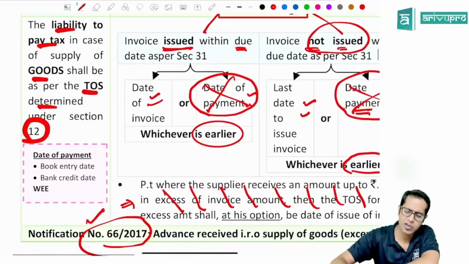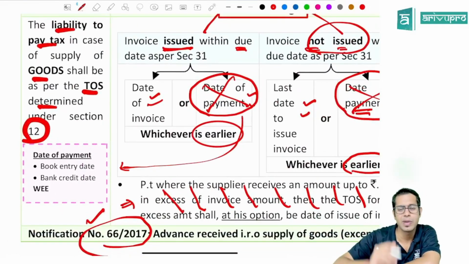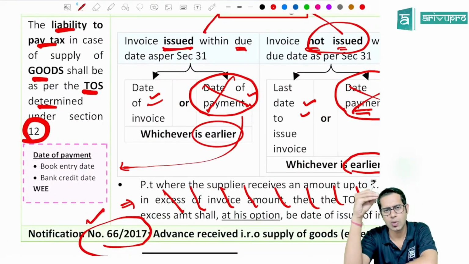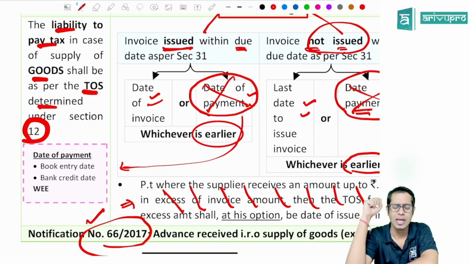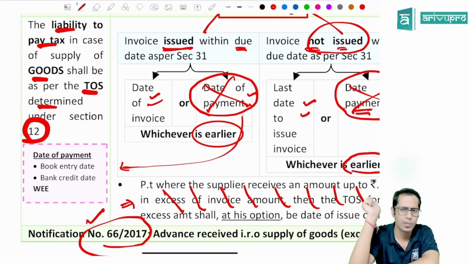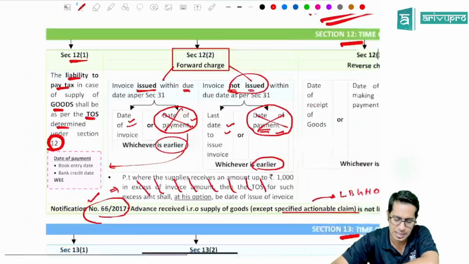Sir, you say date of payment. What do you mean by date of payment, sir? Date of payment means the date of book entry or bank credit date, whichever is earlier. In simple words, the date on which the entry has been passed in the books of accounts, or the date on which the amount is getting credited to the bank account, whichever is earlier, shall be taken as date of payment.